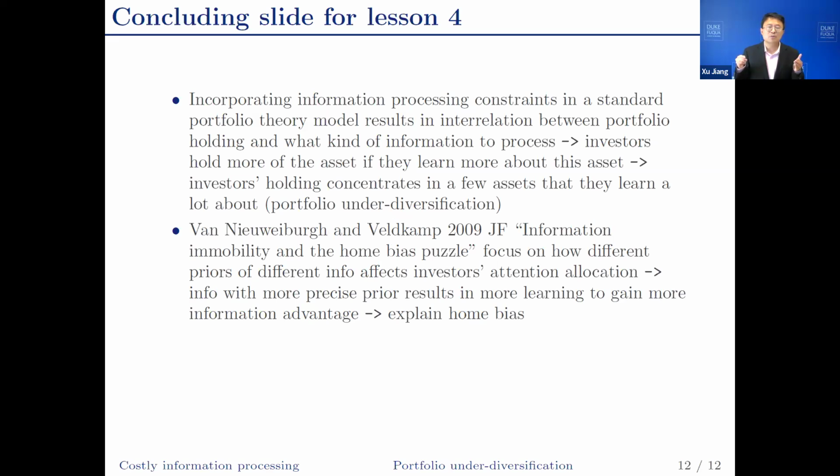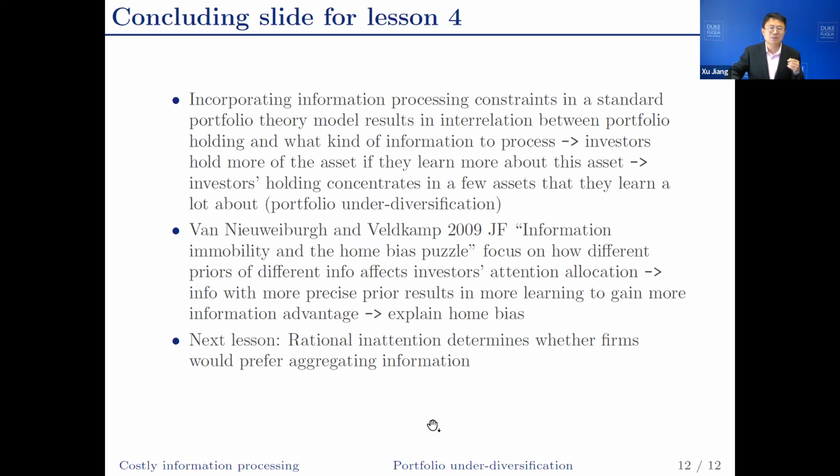They focus on how different priors of different information affects investors' attention allocation. In that paper, information with more precise prior generates more learning because investors already learn a lot about that. Investors already know a lot about that through prior. So they would like to learn more to have more information advantage. And that's the home bias that they try to explain in that paper.